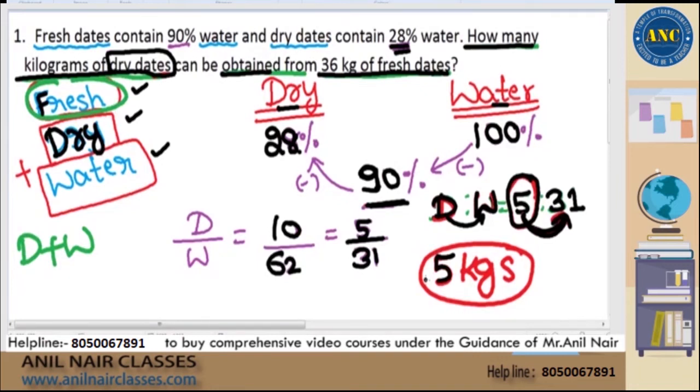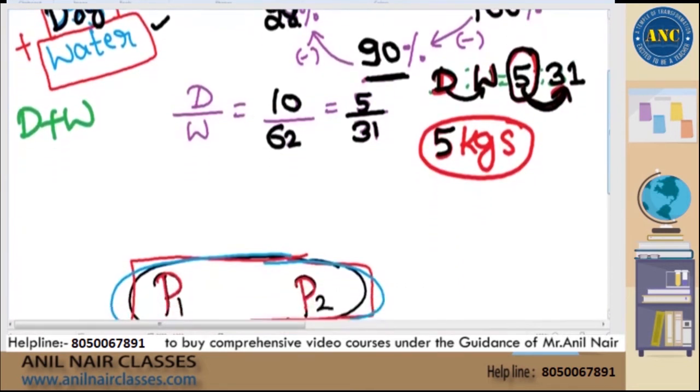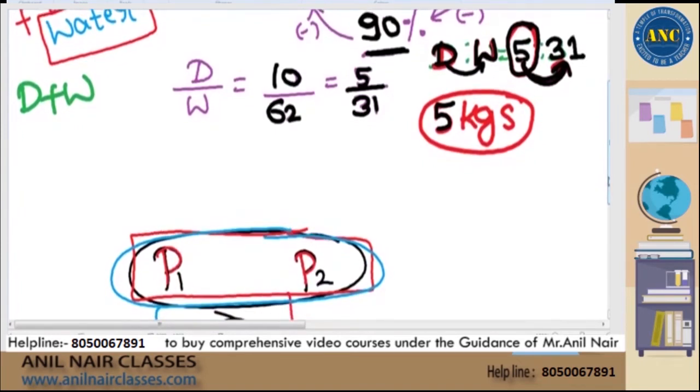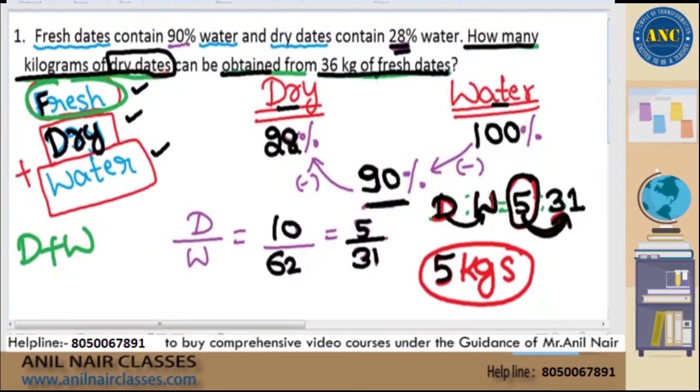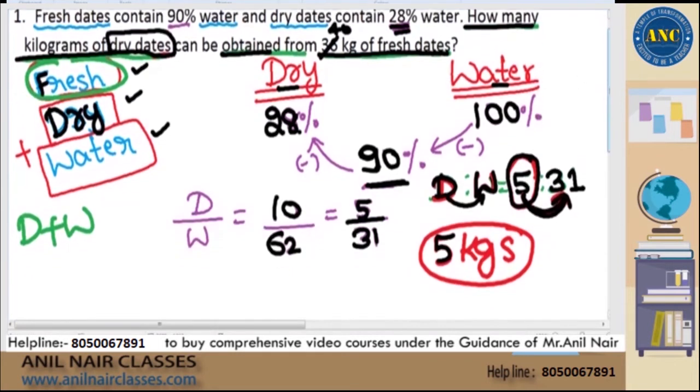Prem Kumar asks: sir, if not 36, if any other value is present? Very good question, Prem Kumar. That is the reason the proportionality concept is discussed. Suppose, for example, how many kgs of dry dates can be obtained from 40 kgs of fresh dates? Prem Kumar, this is for you.